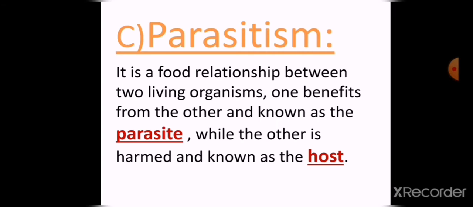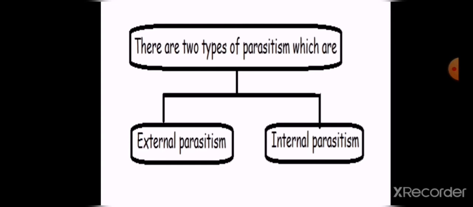One of them benefits from the other and it's called the parasite, and the other is harmed and it's called the host. So the parasite is the living organism which benefits from the host. There are two types of parasitism, which are external parasitism and internal parasitism.